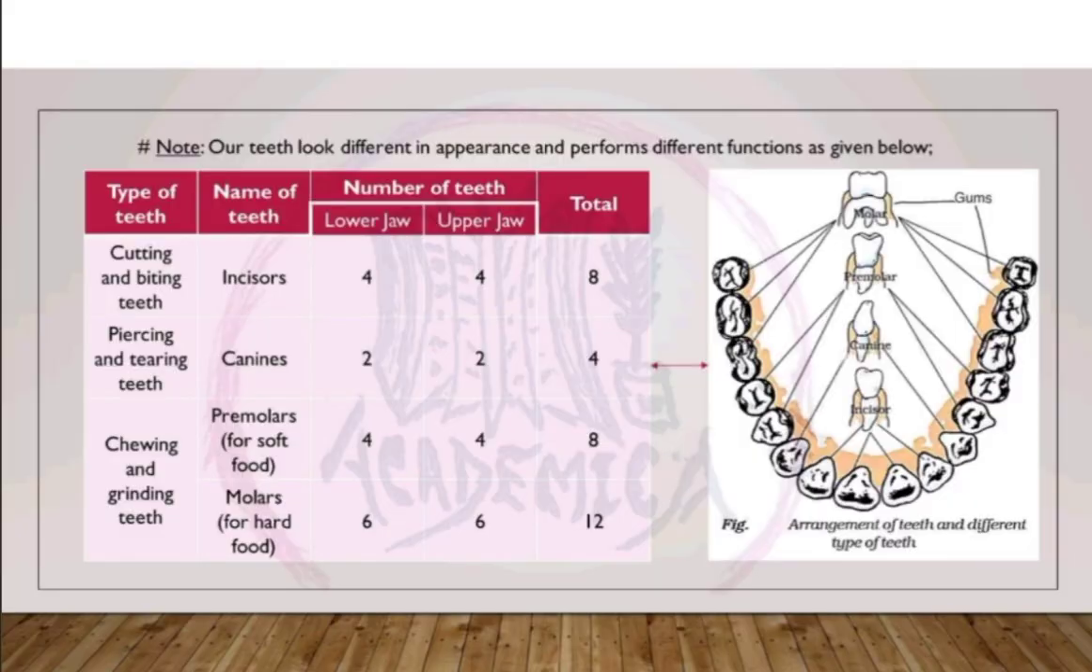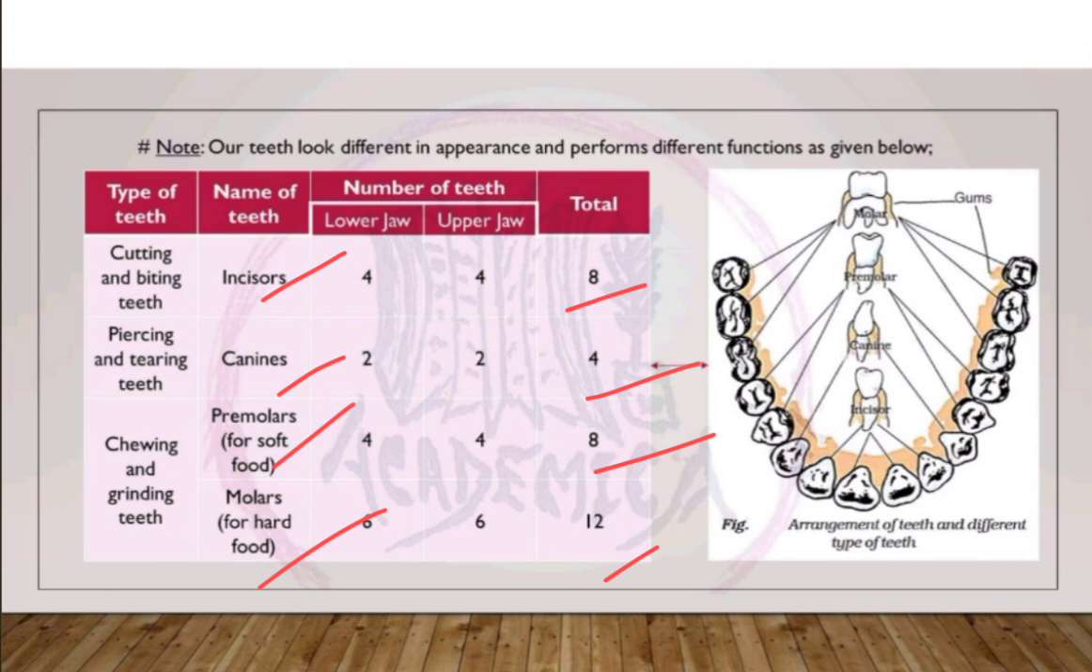Like I already told you, there are different types of teeth in our mouth. These are incisors, canines, premolars, and molars. And we can see the number of each tooth in our mouth, upper side and lower side. Let's have a look at this chart. Type of teeth, name of teeth, and number of teeth, and how many are there in the lower jaw and upper jaw, and how many in total.